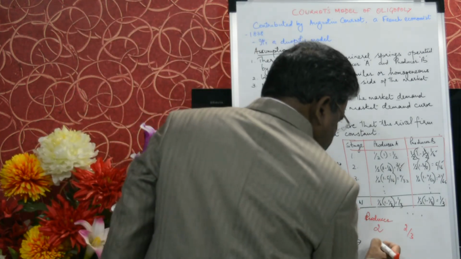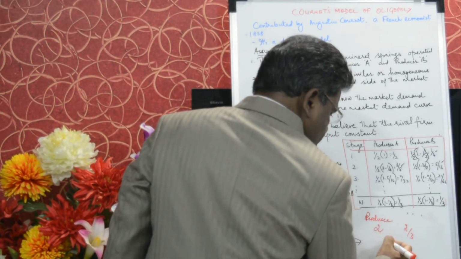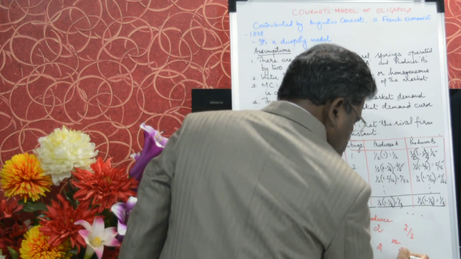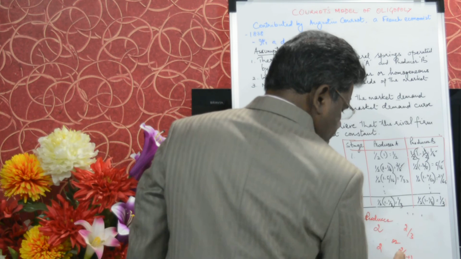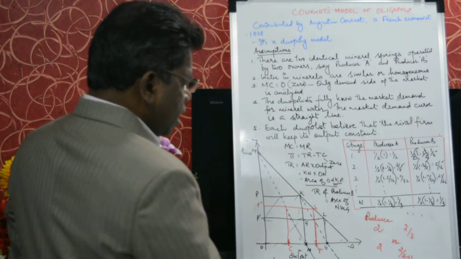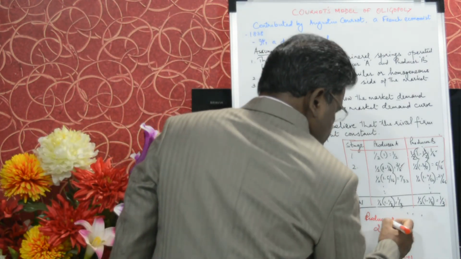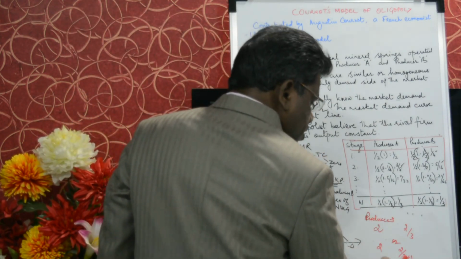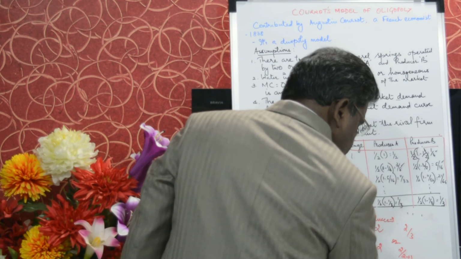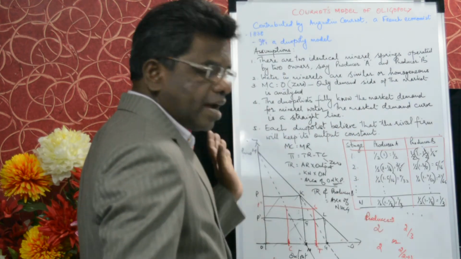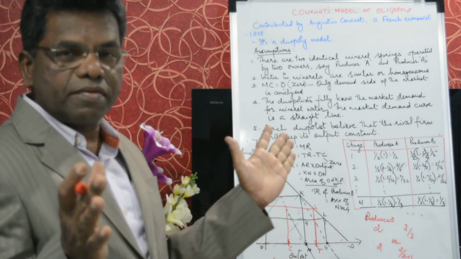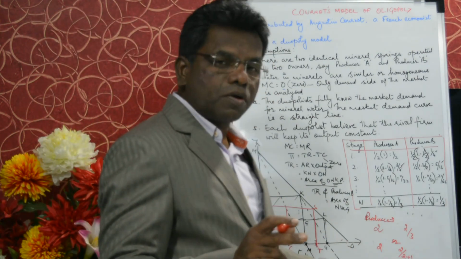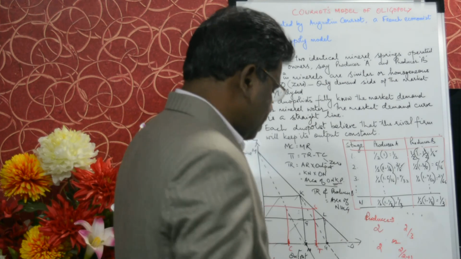Or you can write the same thing as 2/2 plus 1. If there are 3 producers, then all the 3 producers will produce 3/4 units of the entire. That means the entire output will be divided into 4, and all the 3 will produce 3/4 together.